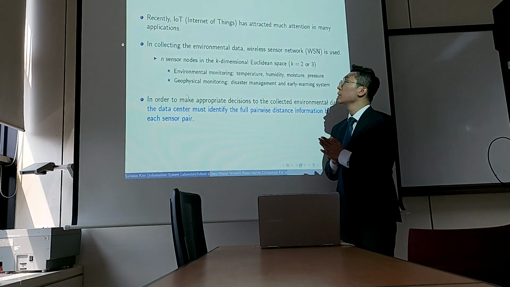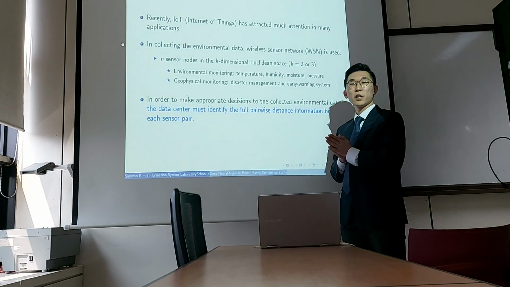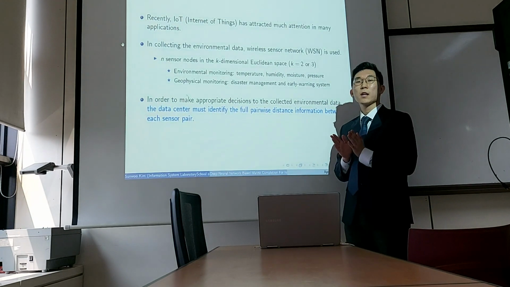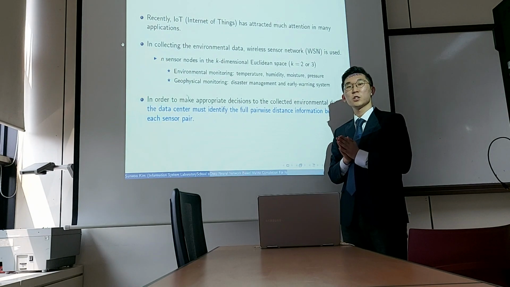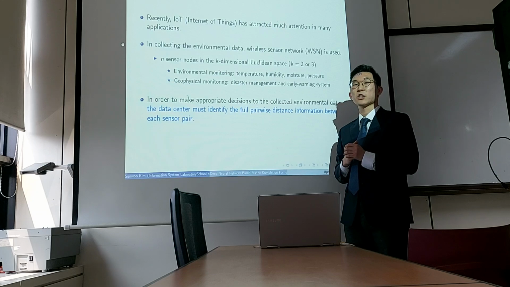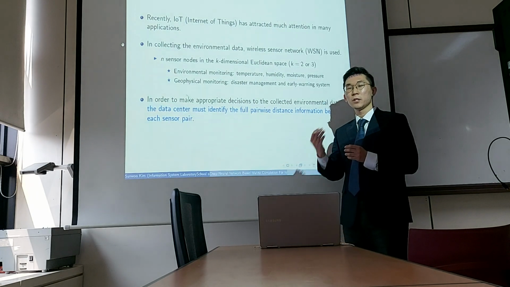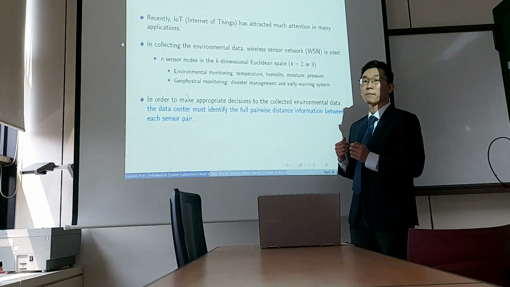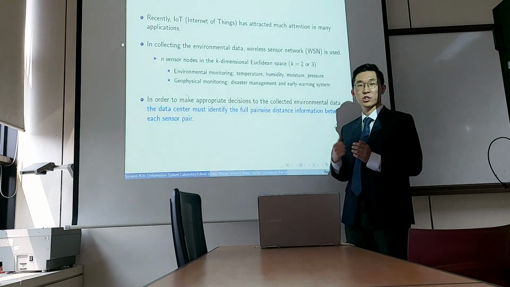Okay, so in recent years, Internet of Things has received significant attention due to its variety of applications such as surveillance, communication, and also environmental monitoring and such.